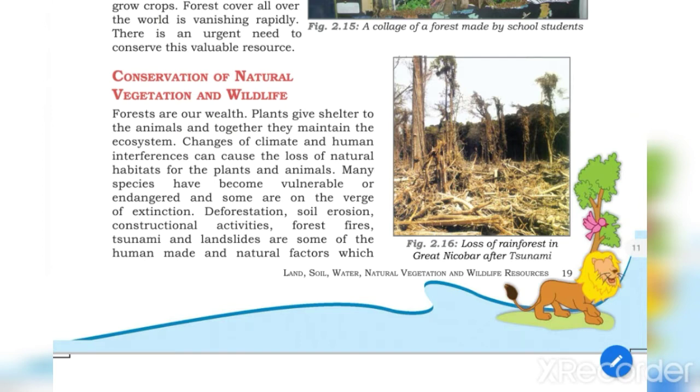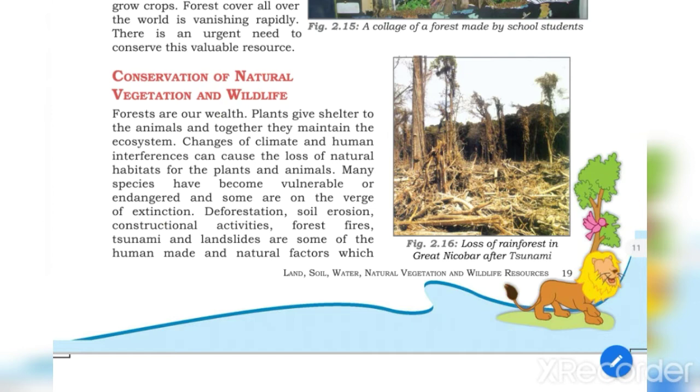After the discussion of forest and the importance of forest, and the importance of wildlife, now we come to know that these resources are very important to survive and for sustainable development. Forests are considered as our wealth. Plants give shelter to animals. Together they maintain the ecosystem. Changes of climate and human interference disturb this and result in the loss of natural habitat for plants and animals.